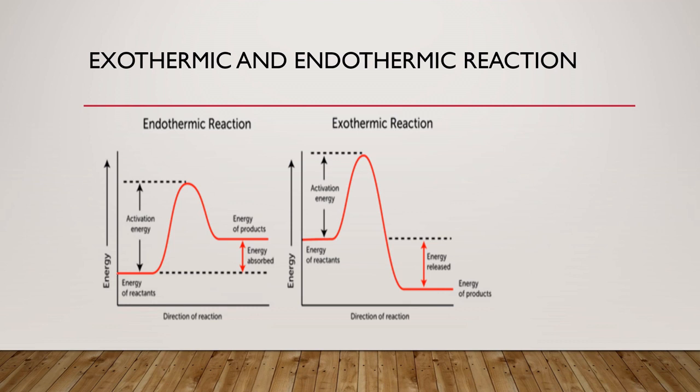This is the exothermic reaction: the energy of reactants having the threshold energy uses the activation energy, crosses the energy barrier, forms the product, and energy is released. This is the exothermic reaction.